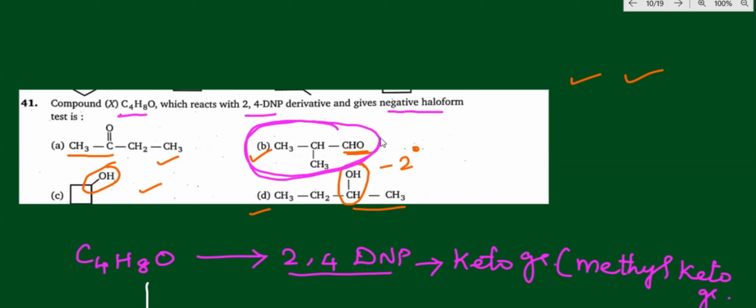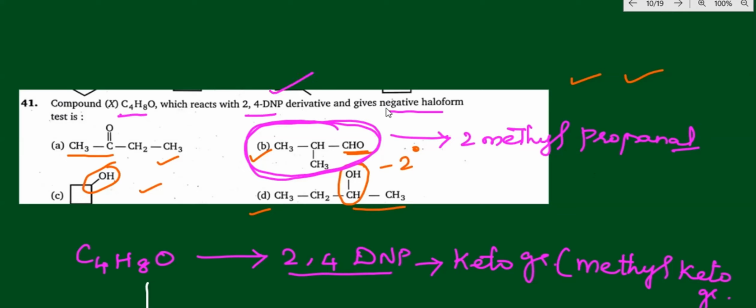So only the aldehyde group is not answerable for the haloform test, but it will be answerable for 2,4-DNP, 2,4-dinitrophenylhydrazine, as in this group, 2-methylpropanal. So this will be answerable for 2,4-DNP and give a negative test for the haloform test. I hope you got the clarity. Now, which is the correct option? Option B is the correct option.